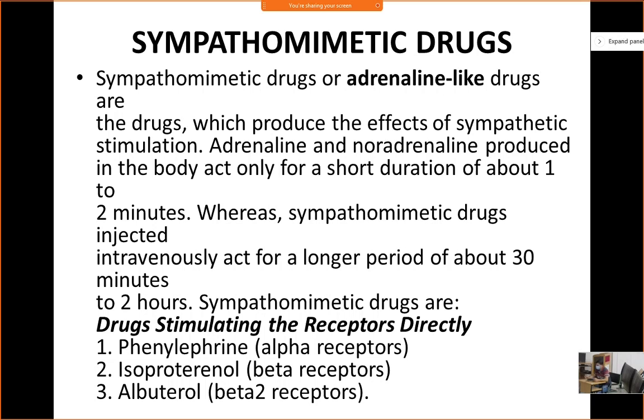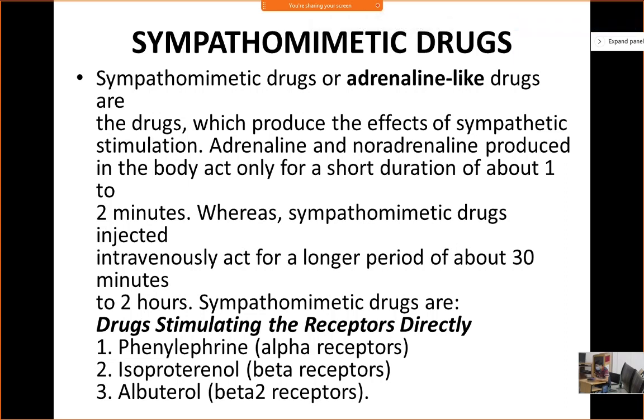Which blood pressure, systolic or diastolic? Which blood pressure will increase with phenylephrine? This is a drug commonly used in other problems. Phenylephrine, when do we use it? Have you heard about phenylephrine? Cough syrups. Have you used phenylephrine in cough syrup? You will find phenylephrine in cough syrups. So you must know the effect of phenylephrine on your blood pressure. It will change your blood pressure.